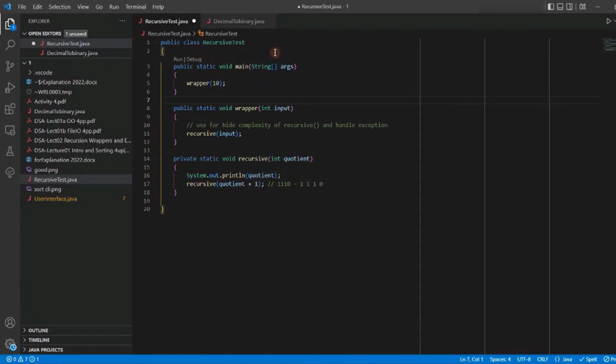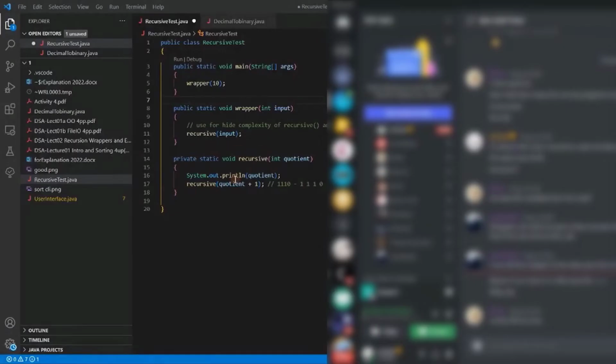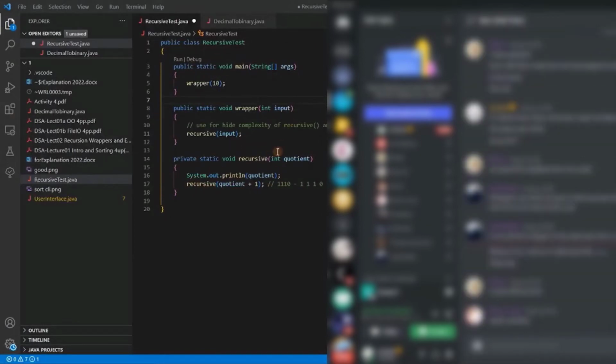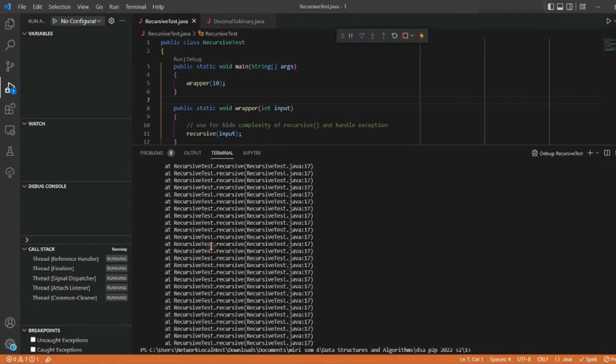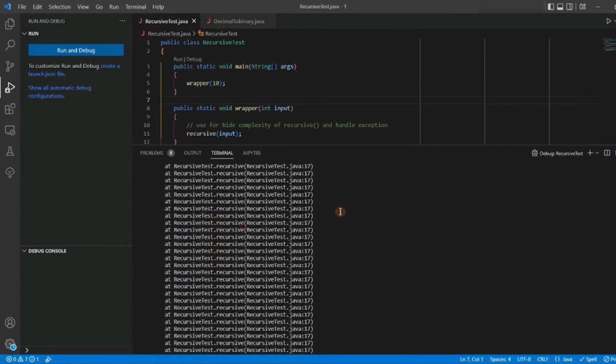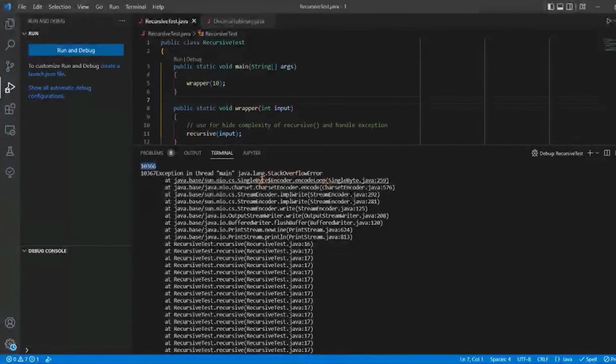If I want to print this, what do you guys think would happen? Will the program run? Will the program stop? Will the program crash? Or will the program not compile at all? Any idea? If you keep calling itself without stopping, it will cause a stack overflow. As you can see, if you keep running, it will still print some numbers up until one point, up until this number, and then you will see a stack overflow.